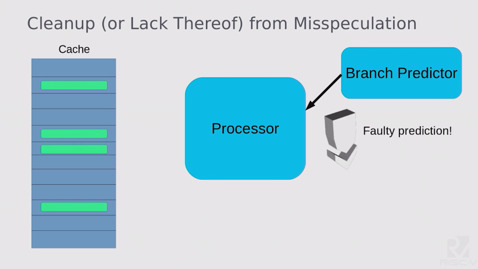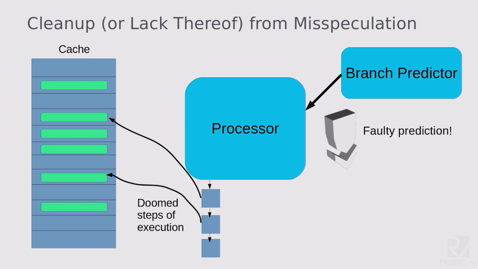The branch predictor sometimes makes a bad guess about the way a jump should go. We start down some path of executing code. And as we're going, we're actually touching the cache, maybe adding new entries into it, evicting existing entries. Eventually, we realize, oops, that there was a faulty prediction, and we need to roll back everything that we just did. Except it's not quite everything.